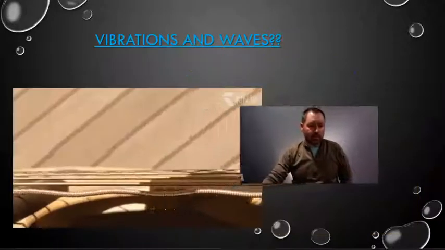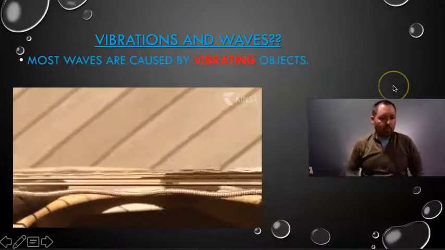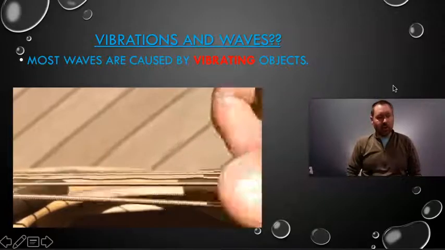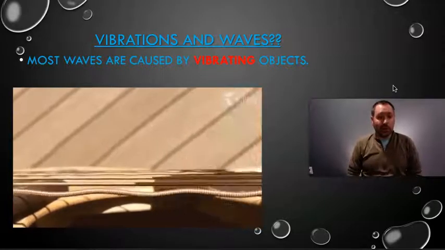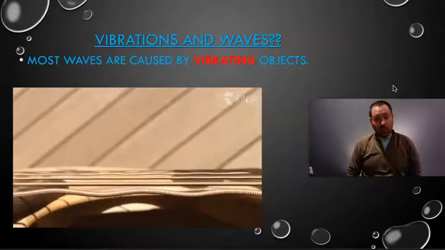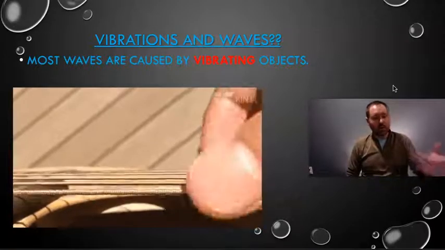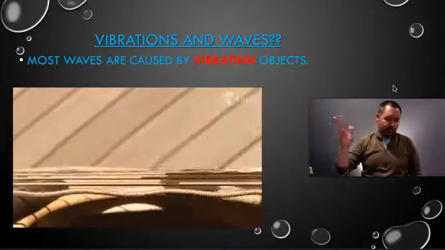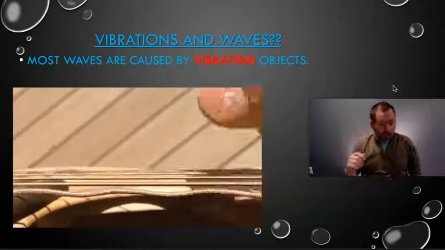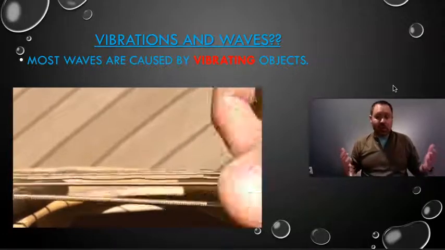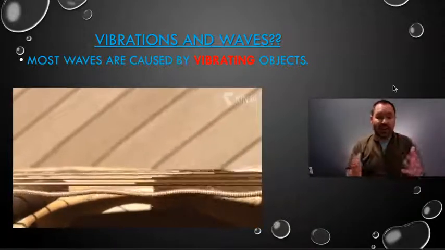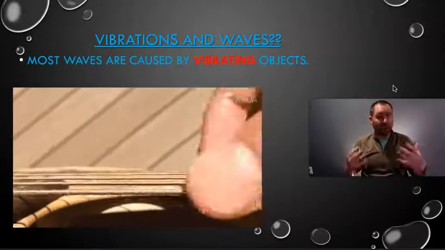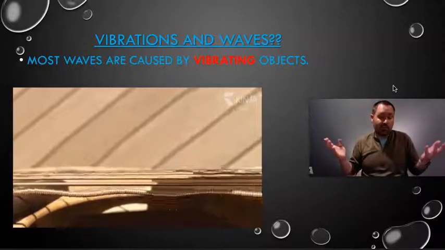Let's continue. So, most waves are caused by vibrating objects. And for the most part, that's true. Whenever objects are vibrating back and forth, that's what causes waves. Take a look at this guitar string right here. You can see when the guitar player plucks the string, it's causing some waves. And as those waves move, that is energy moving. Vibrating objects are going to cause waves.